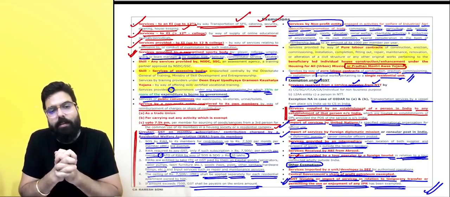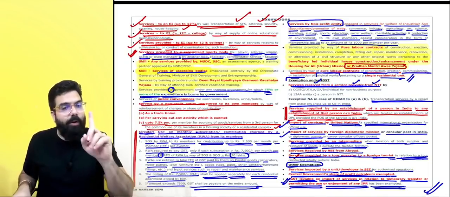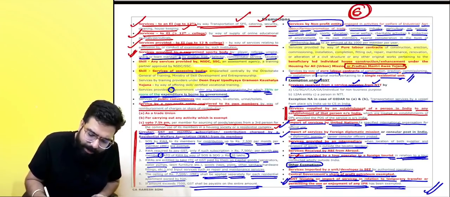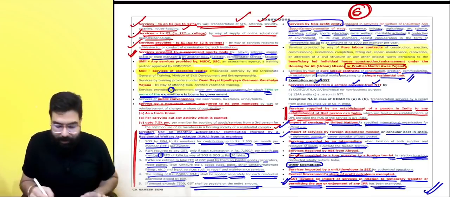Here we are done with our exemptions, everyone. Here we are done with all the exemptions in the chapter of exemption. CGST exemptions and IGST exemptions are all done. Everyone, listen to me very carefully. Exemptions as a chapter is asked for 6 marks. At least they ask in the exam. Here and there you will see big question parts, etc. So 4 marks to 6 marks they ask.